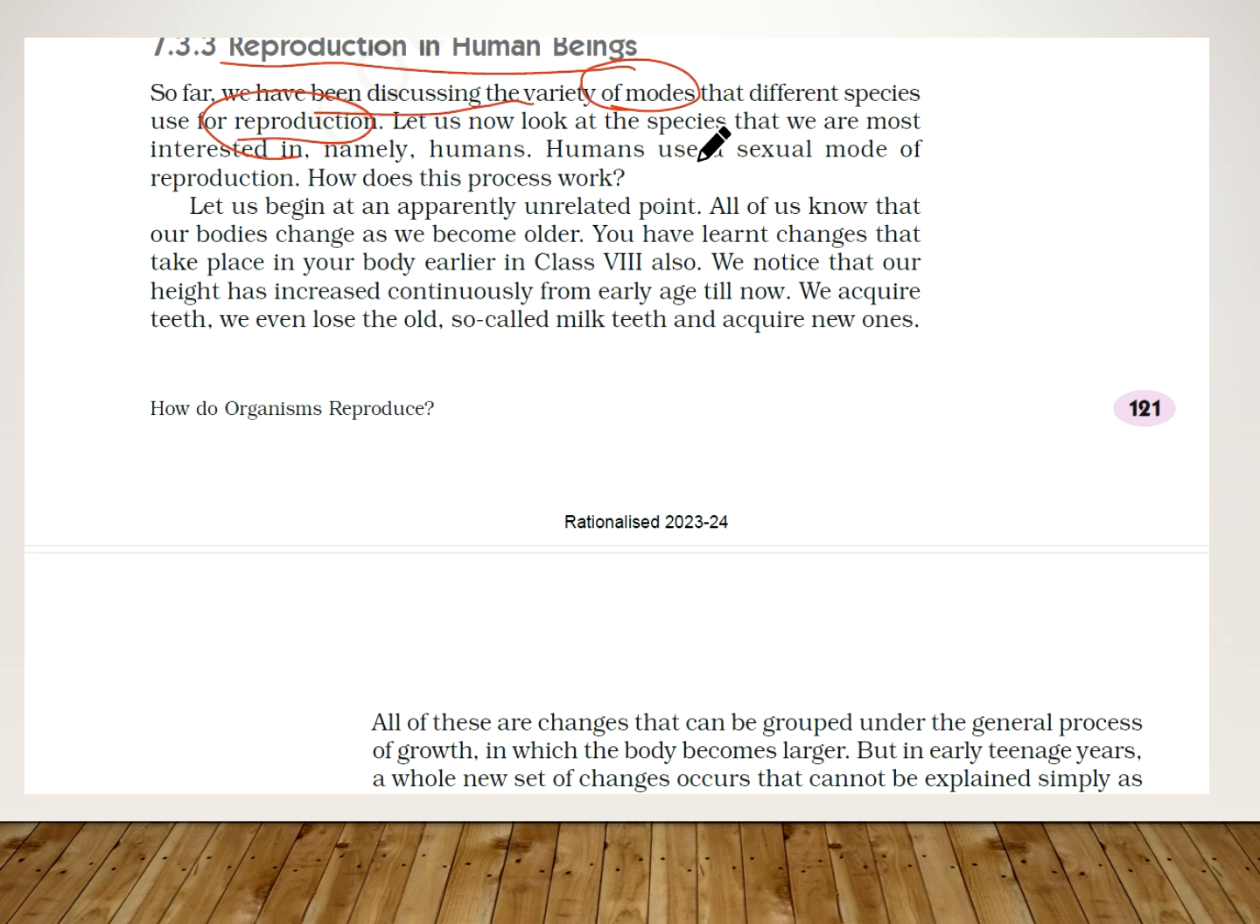Humans use a sexual mode of reproduction, I told you just now. So let us begin at an apparently unrelated point. In class 8 I made you study several changes in your body during adolescence. Adolescence and puberty are the main change points in your body from childhood to adulthood. So this I have already discussed.